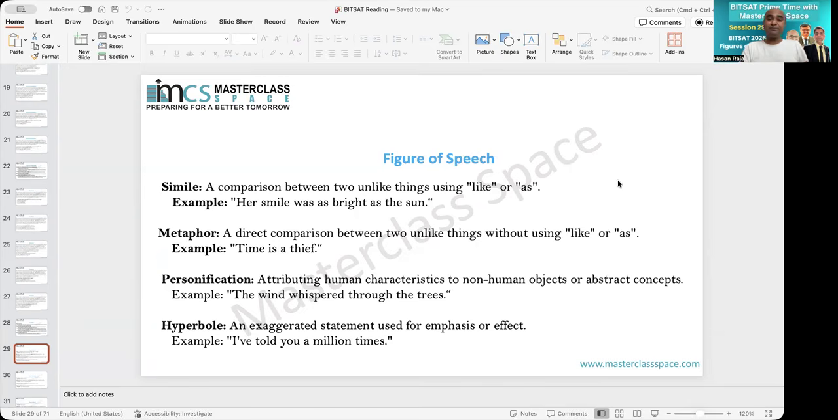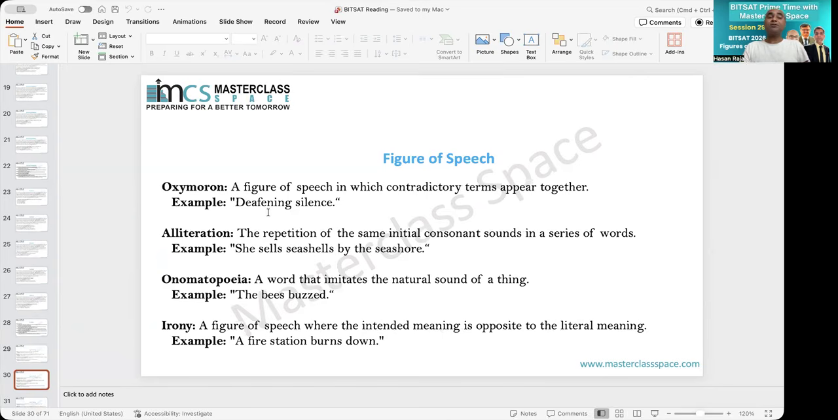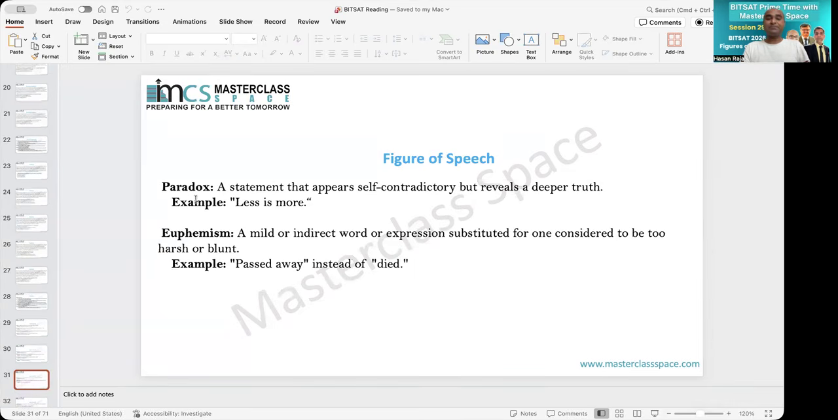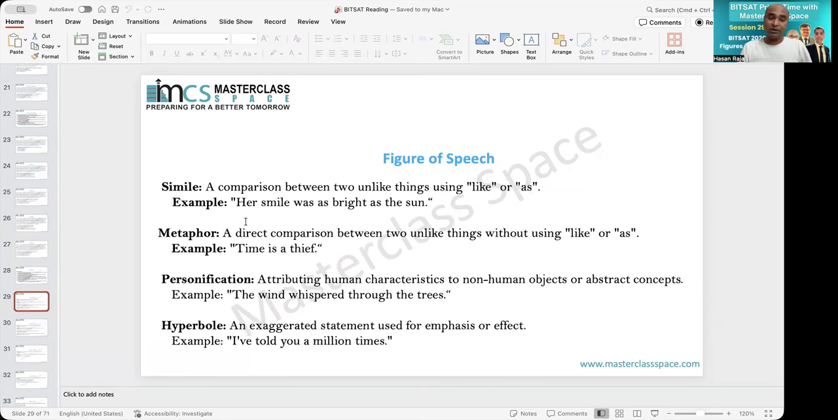Okay, so let's begin with first is simile, second is metaphor. These two are very important. So simile, metaphor, very important. Personification and hyperbole, partially important. Oxymoron, alliteration, and onomatopoeia, partially important. Irony, important. So this is the third important one. Paradox, this is the fourth important, and euphemism, it is partially important. So these are 8 figures of speech that you need to understand.